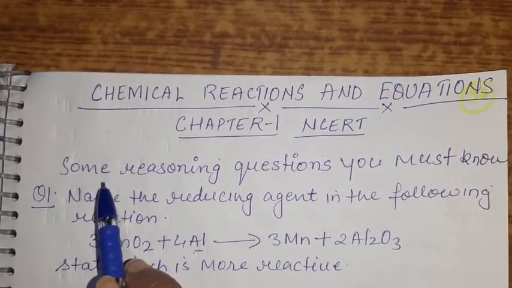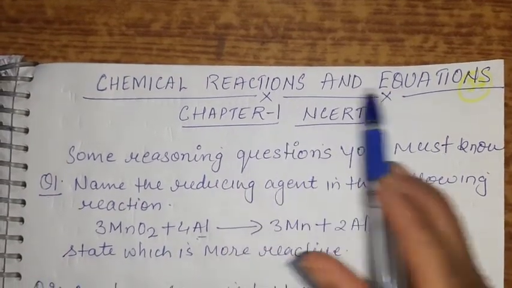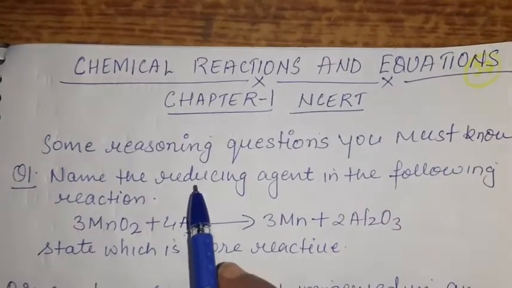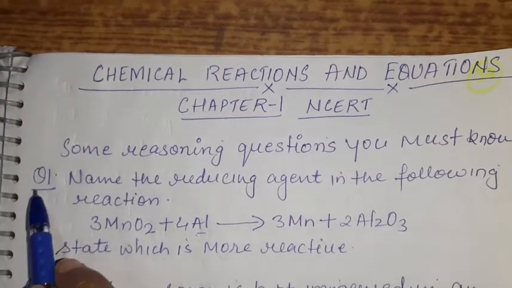I am again here with some reasoning questions of your chapter 1 Chemical Reactions and Equations NCERT Science book, and these questions are important which you must know. So let us start. Question number 1.